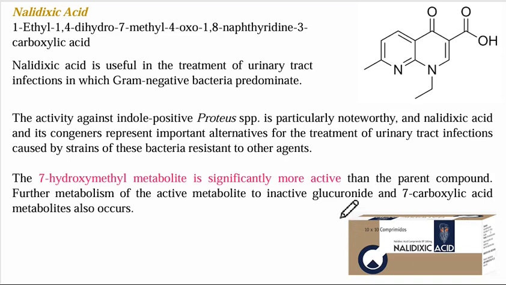You can see this is the marketed product, look how it looks like. In nalidixic acid, you have the scaffold as naphthyridine. And obviously, as I said, there will be a 3-carboxylic acid as an important feature. It is used in the treatment of urinary tract infections against gram-negative bacteria. The 7-hydroxymethyl metabolite of this is significantly more active.